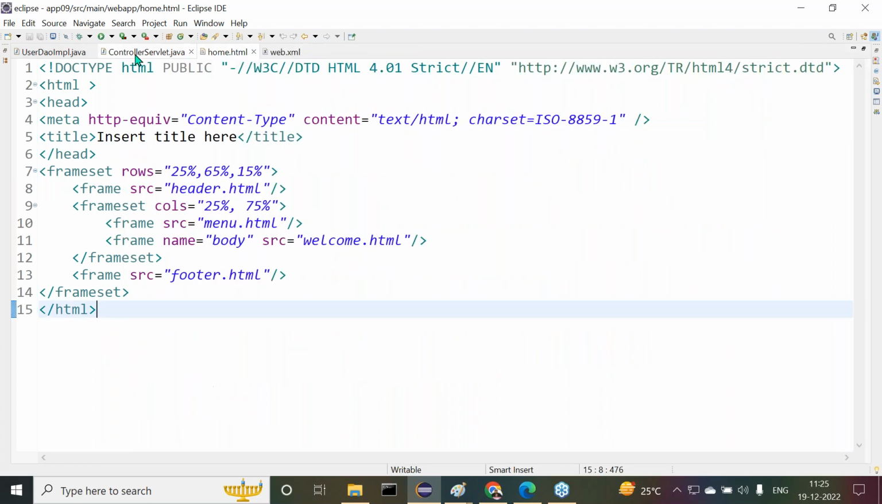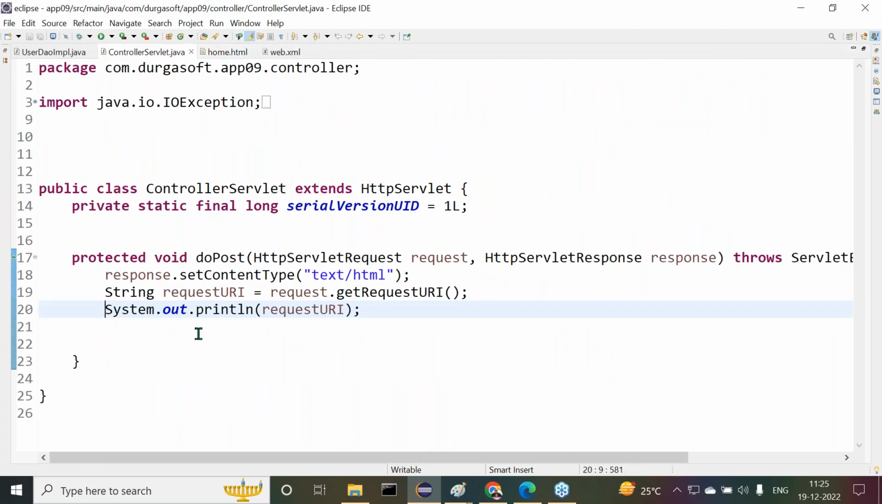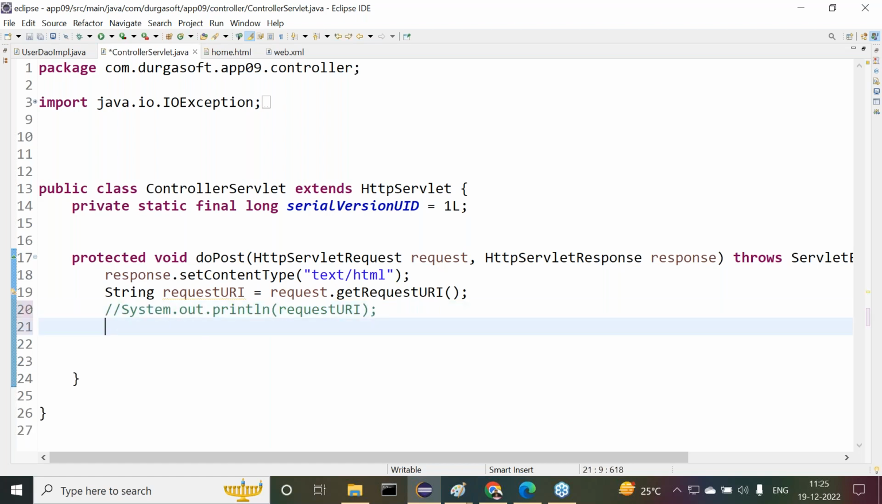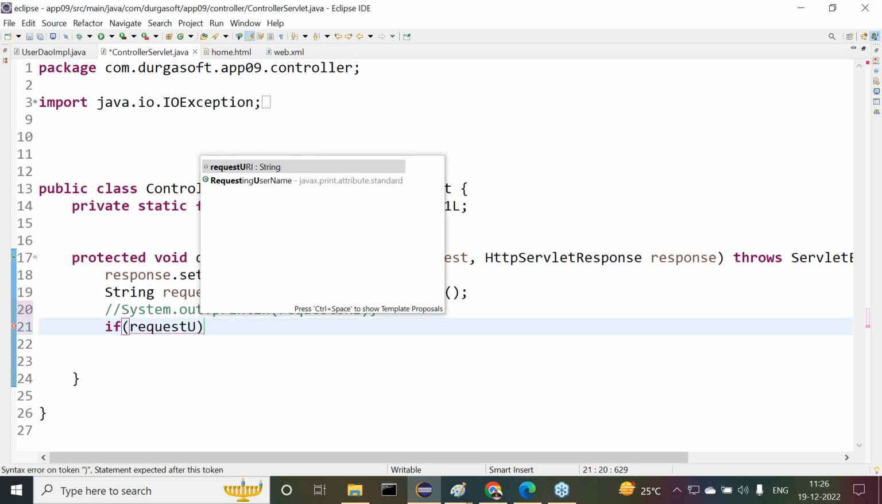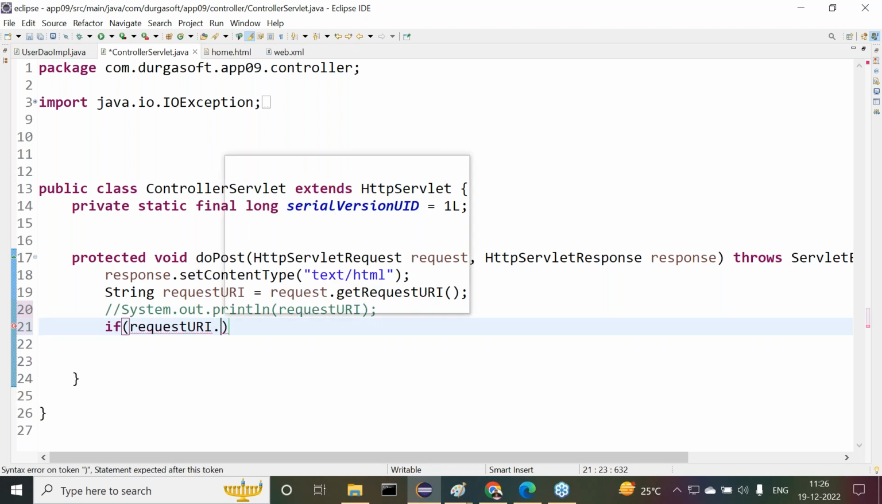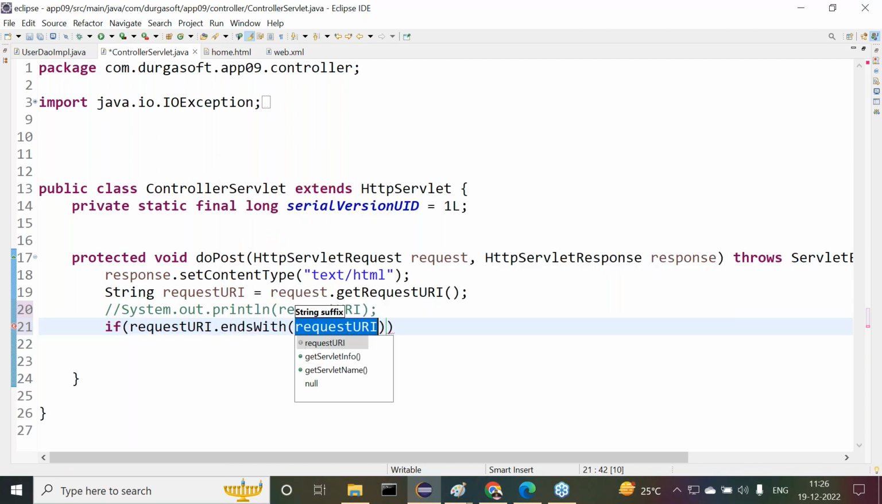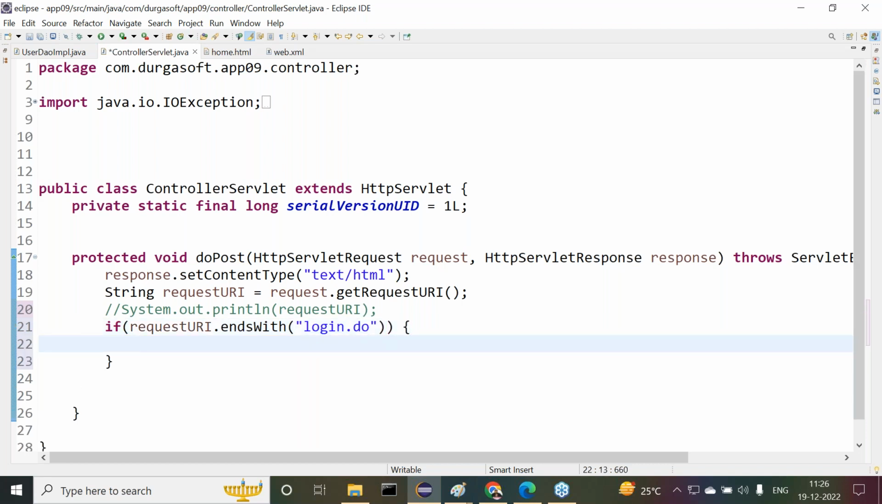Guys, now observe carefully. Now let me go to this controller servlet. Instead of displaying that, what I will do is simply say: if request URI dot ends with login.do, the login related action we have to perform. Okay, right.